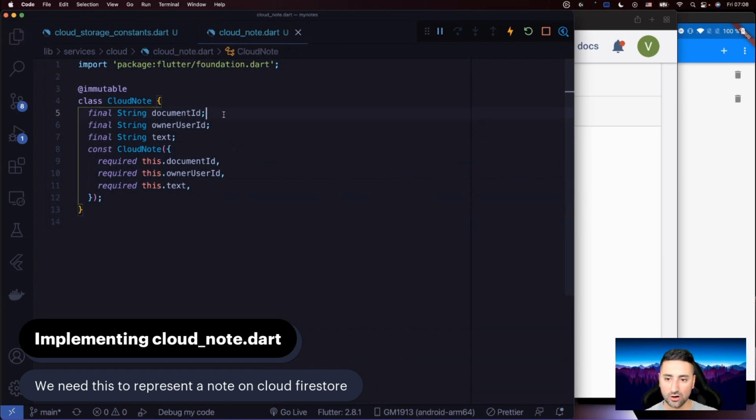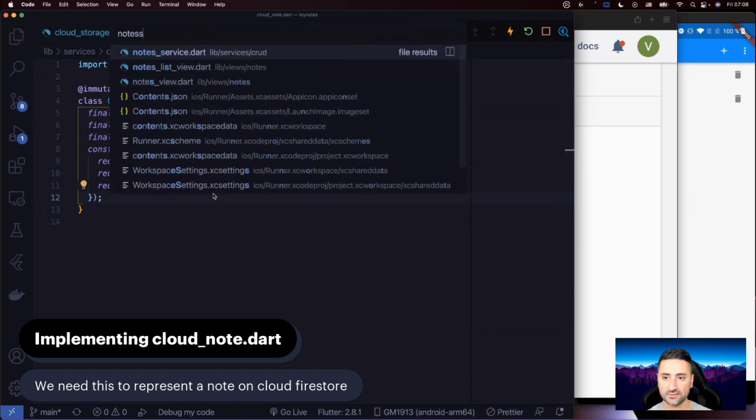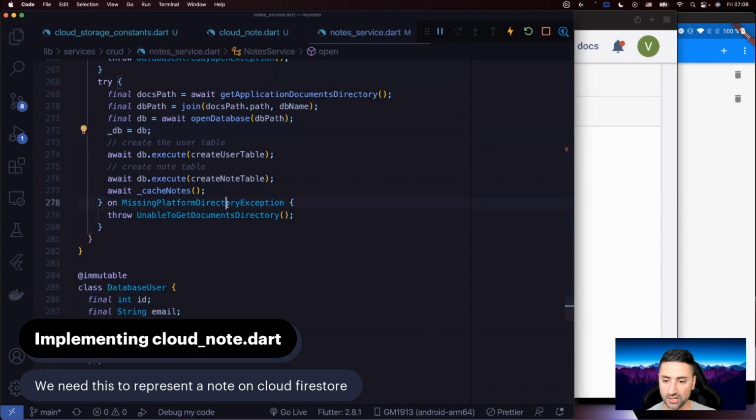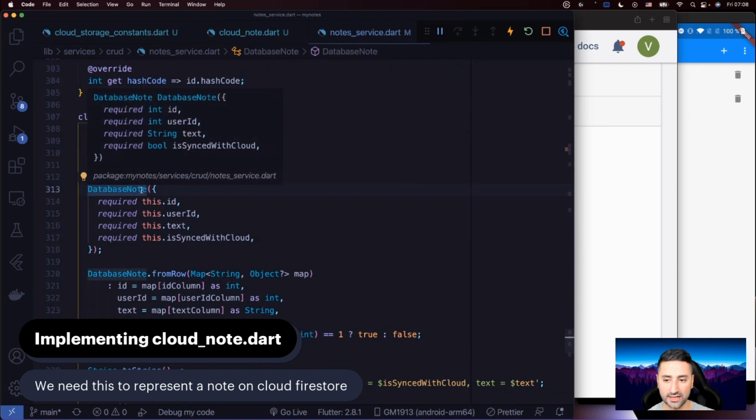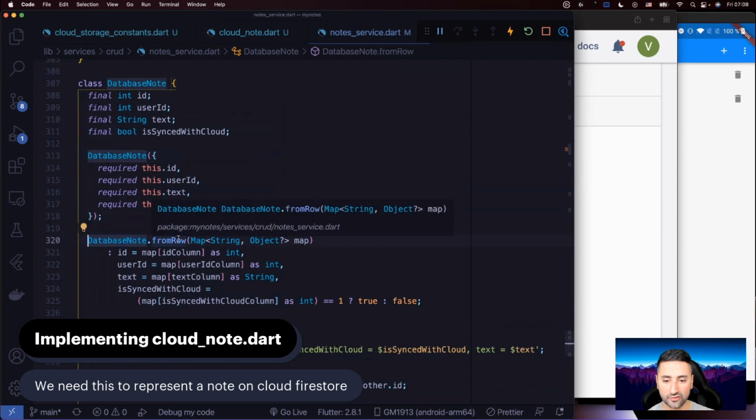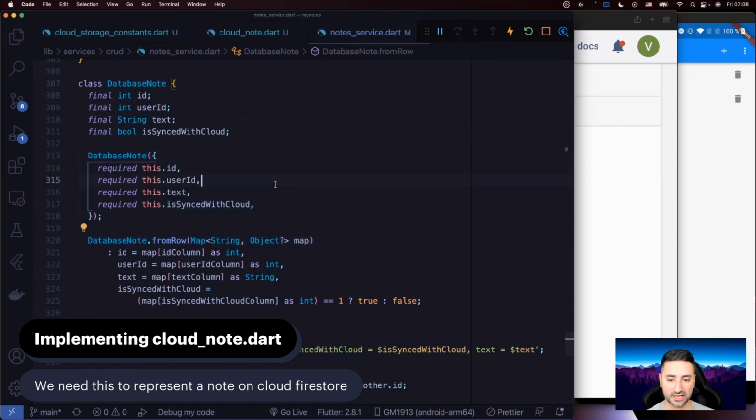If you look at how our database node, let's see if we can find database node inside nodes service. So let's have a look at database node. Do you remember that we had these fields, but we're pretty much never calling this database node's constructor. We're always using this thing, database node from row. And this is basically the object. You see, this map is the object that we're reading from our SQLite database. And then we're internally creating instances of our database node from that object, okay? So this kind of map is what you will also receive from Firestore.